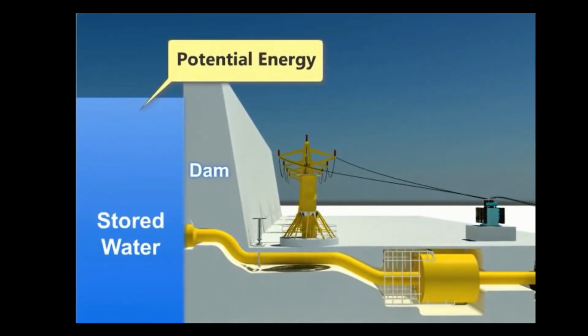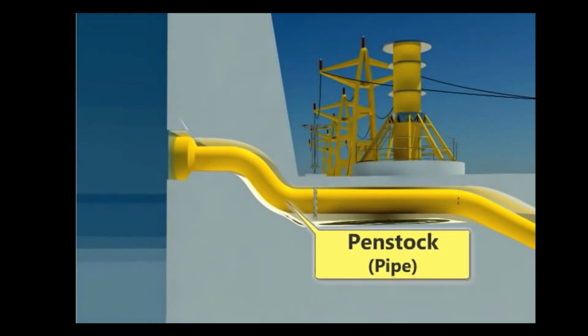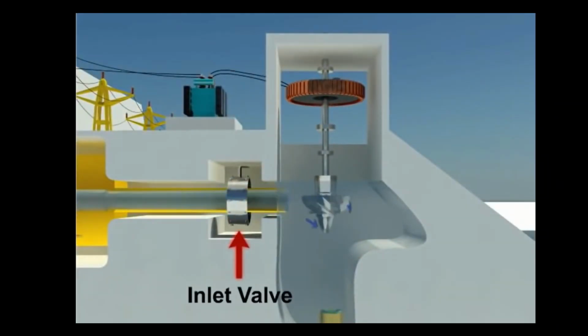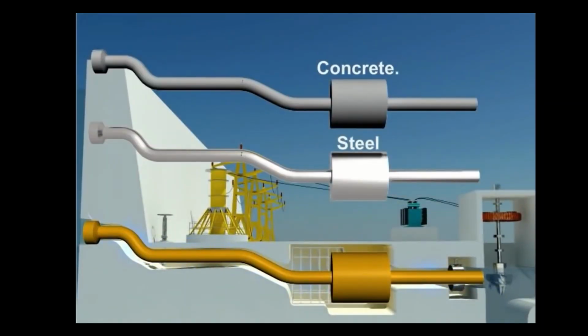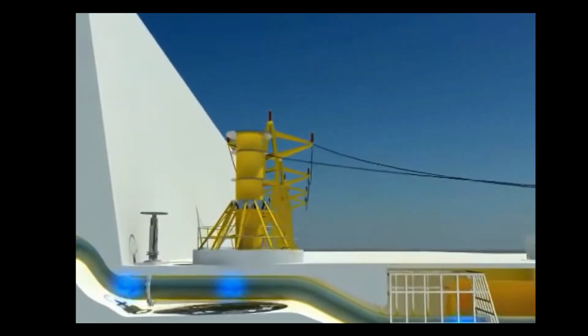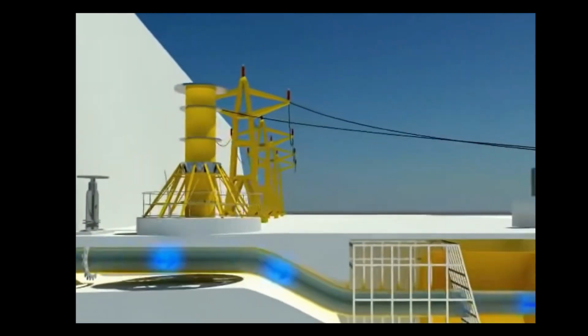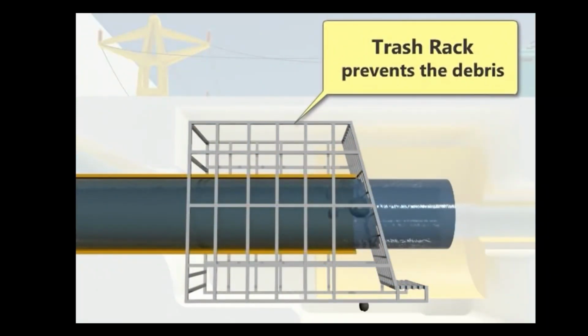The water under pressure is carried by a penstock and supplied to the turbine through the inlet valve. Penstock is a pipe made of steel or concrete. A surge tank reduces the excessive water force on the penstock. Here, the trash rack prevents debris from entering the powerhouse.